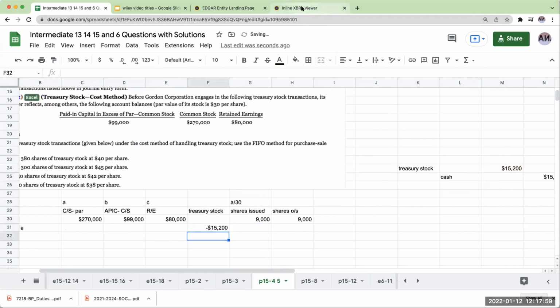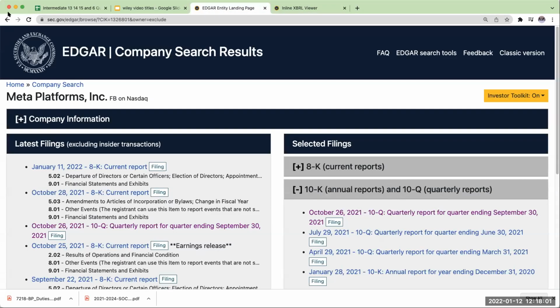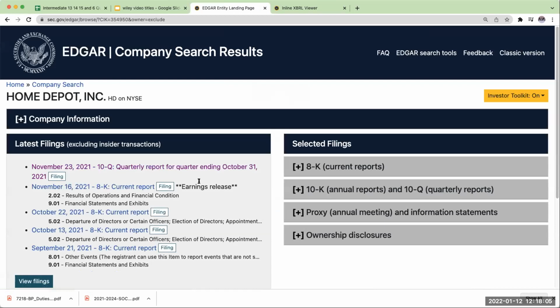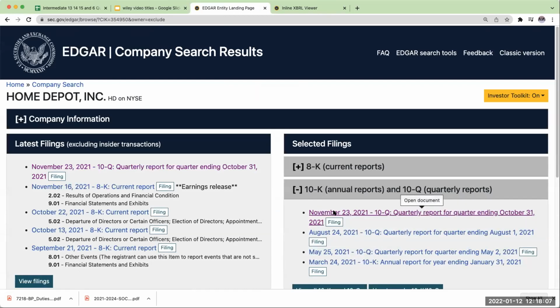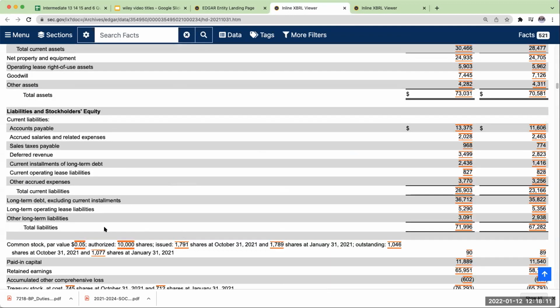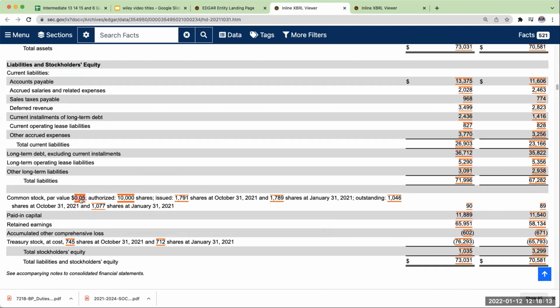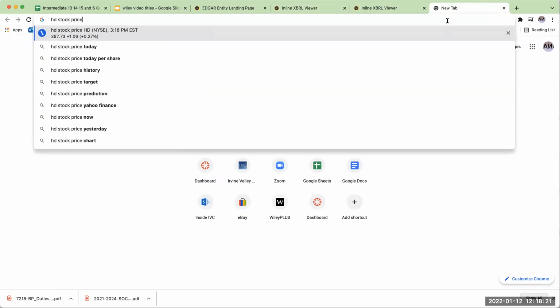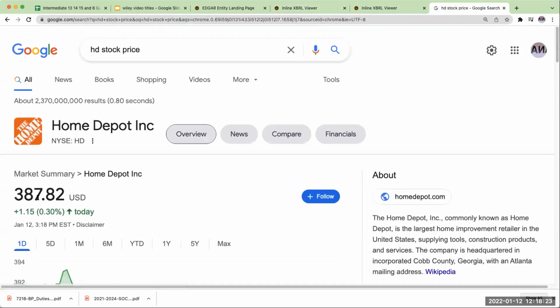And just to show another example of this, let's go over here to Home Depot. Home Depot quarterly report. By the way, 5-cent par value, slightly higher than Facebook, but the stock of Home Depot is right now trading at almost $400 per share.